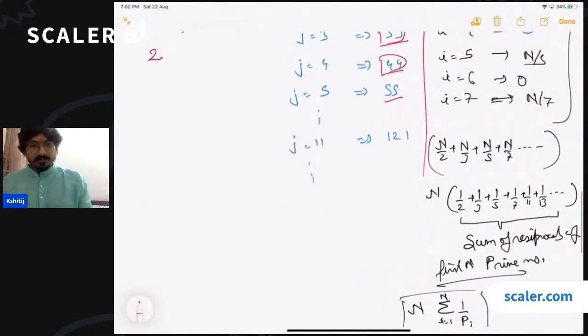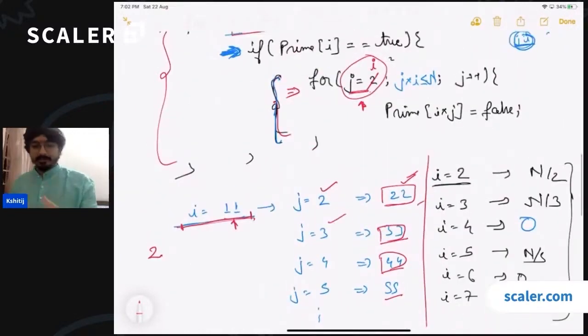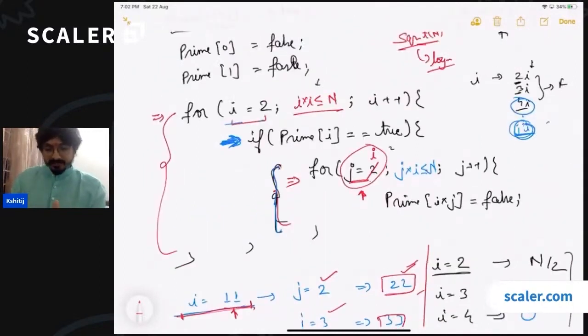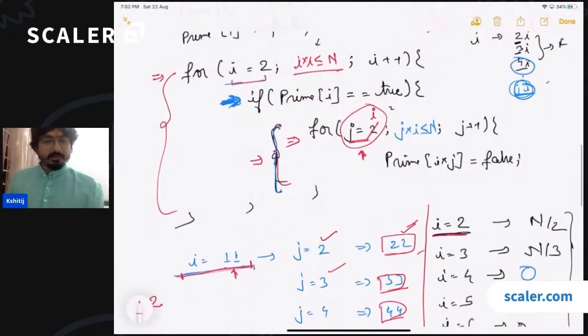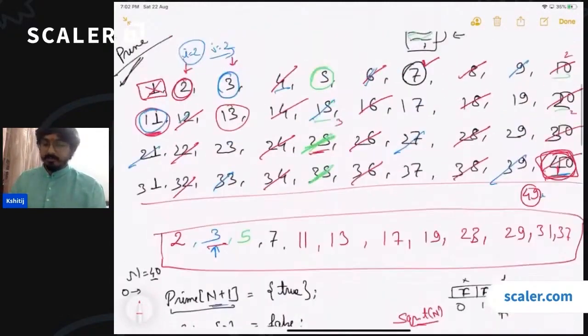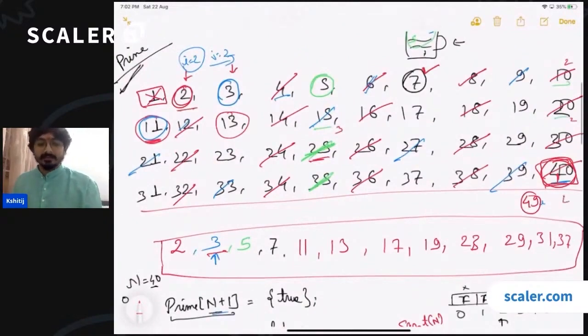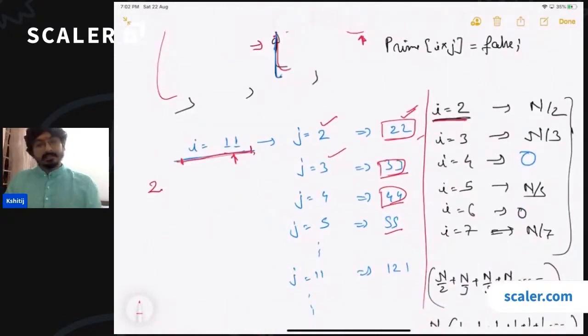I will quickly brief over the time complexity part once again. If we are just checking for every value of i, how many times is the inner loop going to run? If i is equal to 2, the inner loop is going to start from 2. We are assuming the most unoptimized version. We are removing all the optimizations that we had done. So the inner loop will start from 2 and it will run for n by 2 times, right? If you are starting from 2 and you have to go till 40, you will be running 20 times. You will cut 20 numbers in this loop. Similarly, for i equals 3, you will be running the inner loop for n by 3 times.